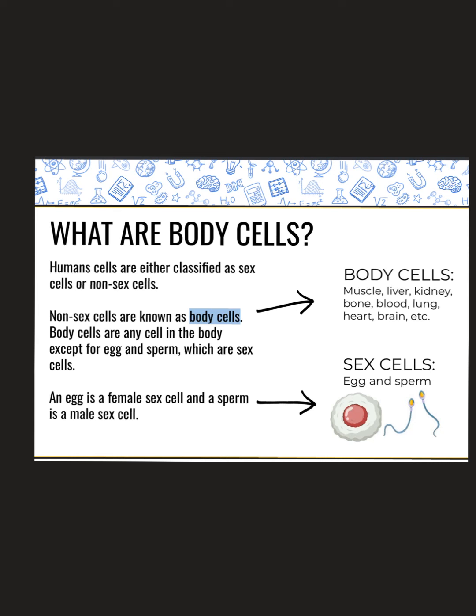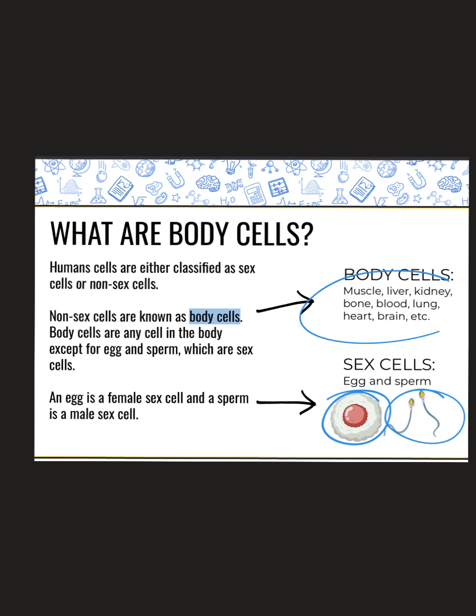Of what the different cell types that we have in our body. So we have what's called either sex cells or non-sex cells. Your sex cells are going to be, if you're a female, an egg, and if you're a male, sperm. All other cells in your body are known as body cells or your non-sex cells.